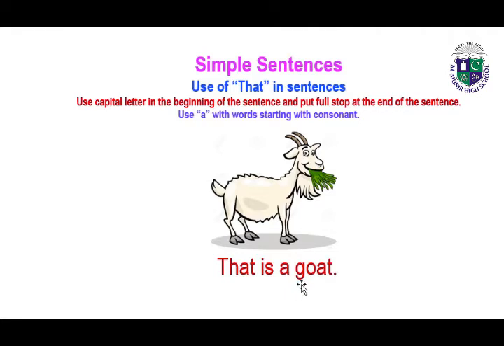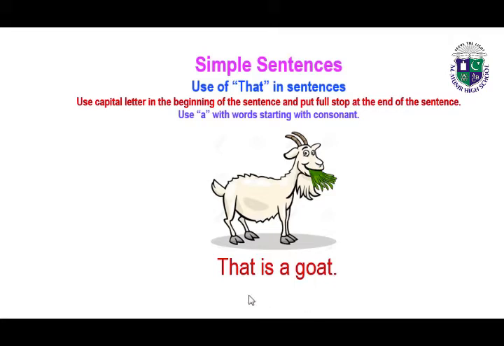And here we have the consonant G. G, G. That is a goat. You can see in this sentence we write a capital letter at the beginning of the sentence and we put a full stop at the end of the sentence, and we are using a with the consonant.